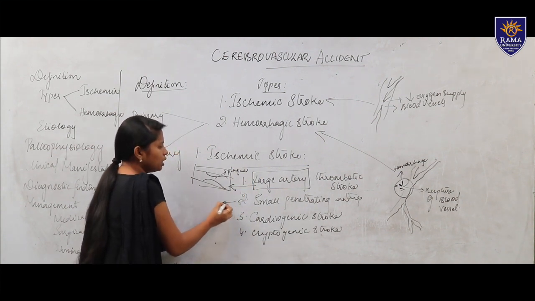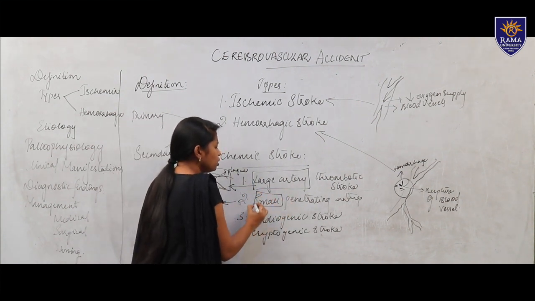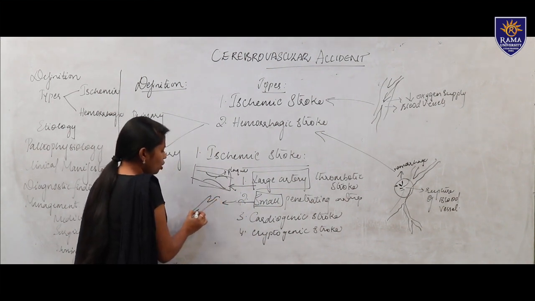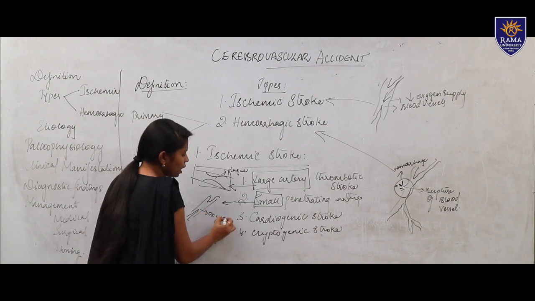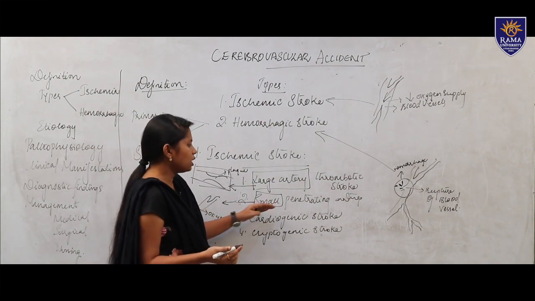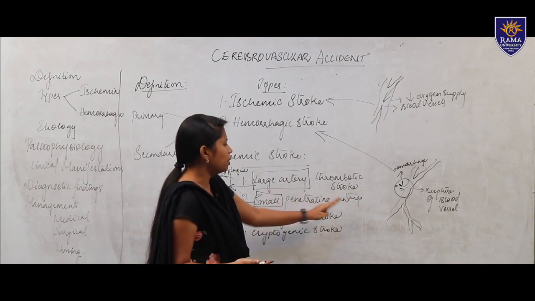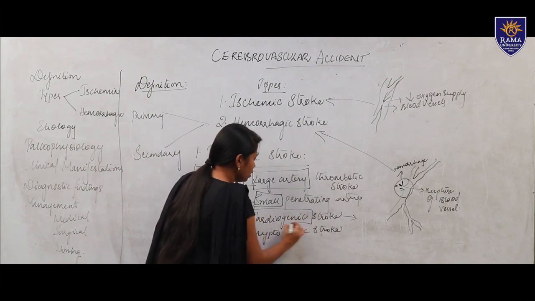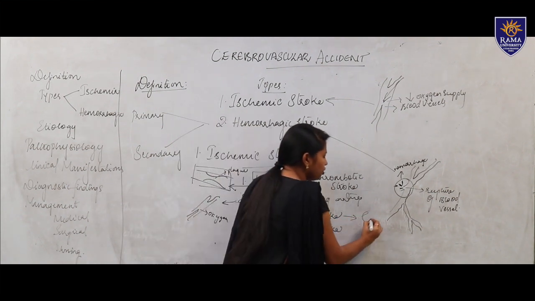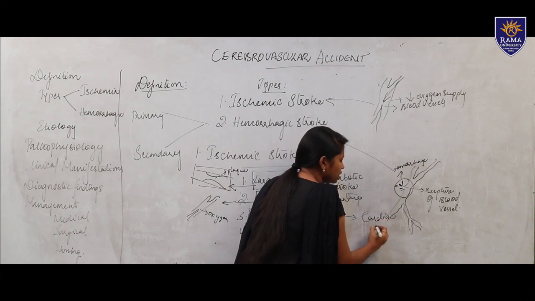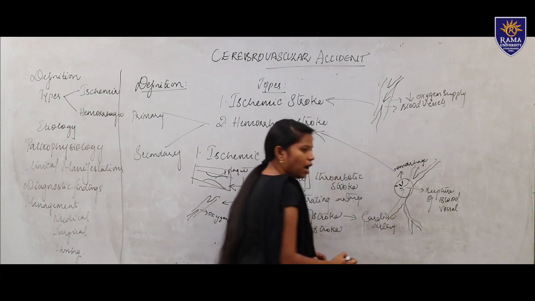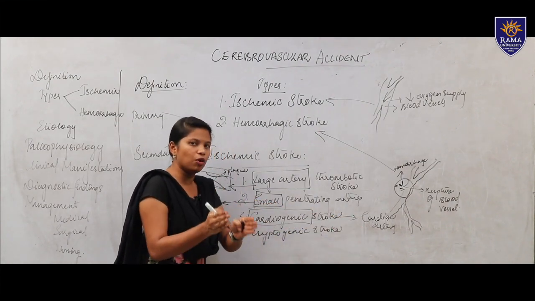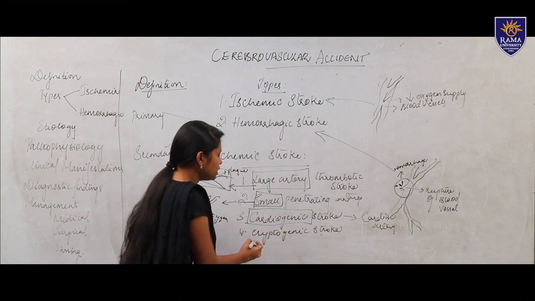Then there is small penetrating artery. The name itself tells us small. The small blood vessels are affected due to less supply of oxygen, and we call it small penetrating artery stroke. Then there is cardiogenic stroke. The major cardiac arteries, which connect the heart and the brain, when they and the veins are blocked, we call it cardiogenic stroke.